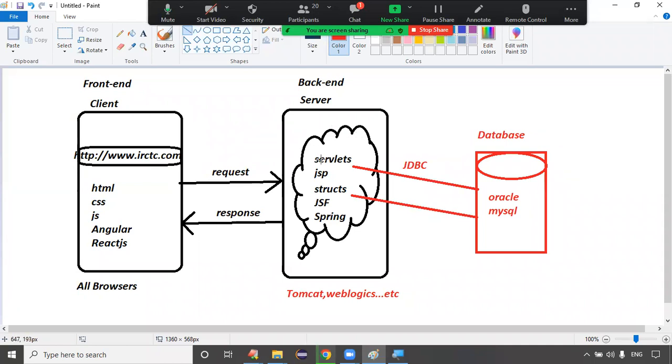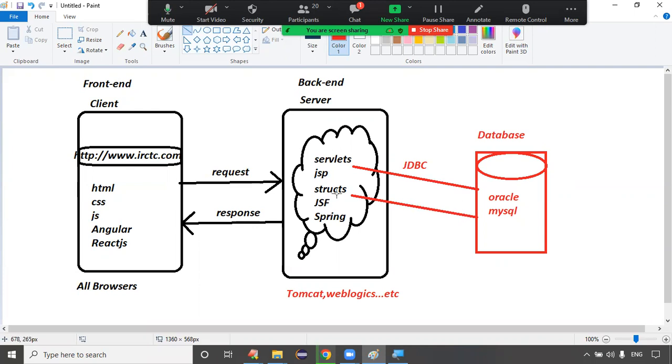Where is your Java, guys? Is your Java front end or back end? Back end. Can your servlets and JSP interact with the database directly? No, we cannot interact with the database directly. In servlets and JSP, we don't have the API. With the JDBC API only, my servlets can interact with the database, because inside the servlets we will write the JDBC code to connect with the database.